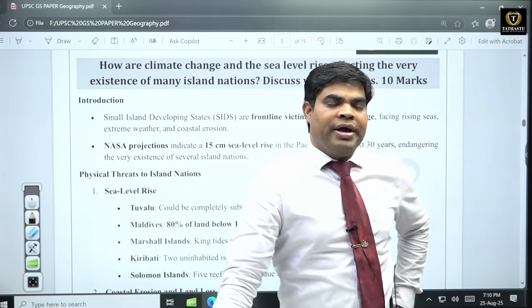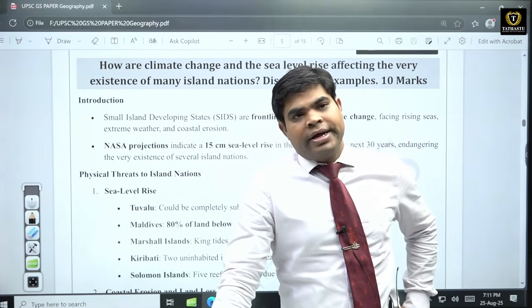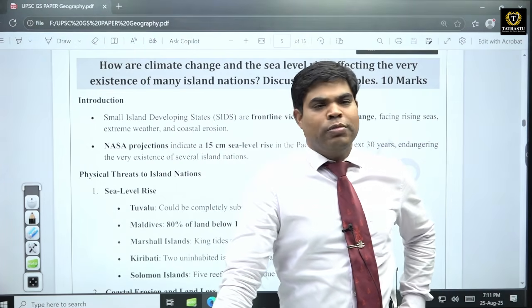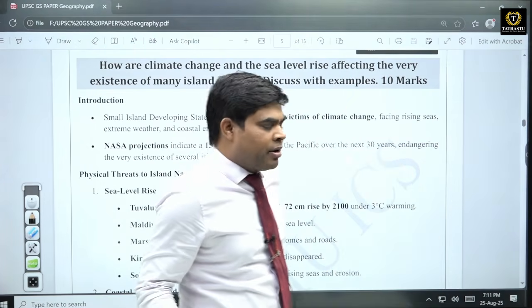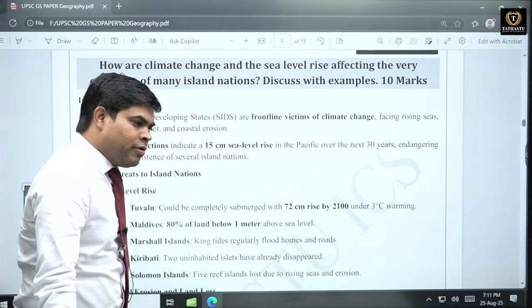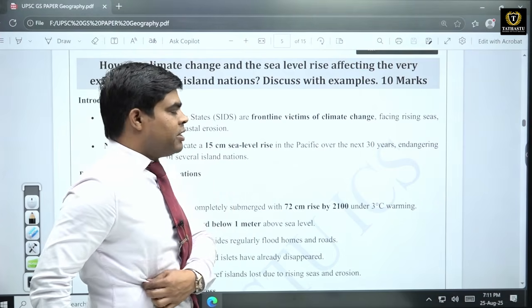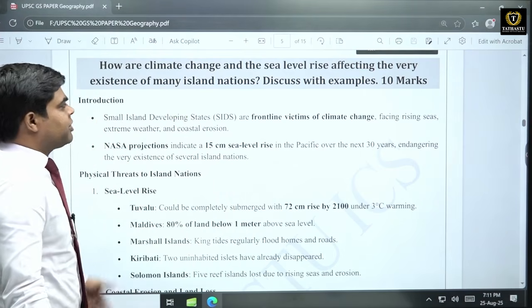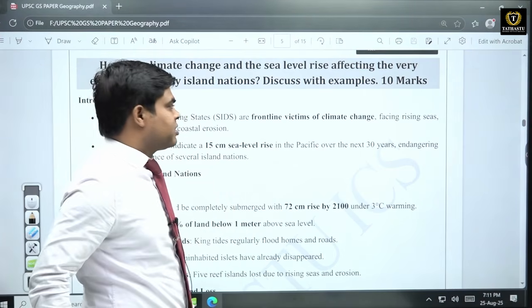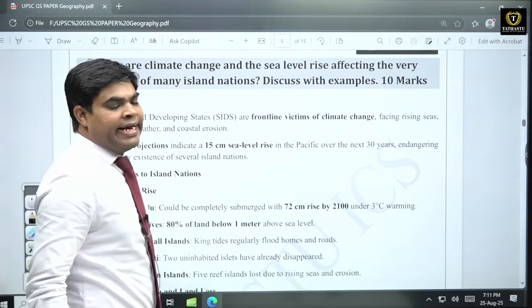Now we have entered into the phenomenon of global boiling, where there is a huge accumulation of water vapor, and this is affecting the environment in a very adverse manner. Similarly, climate change and sea level rise also affect the existence of island nations.